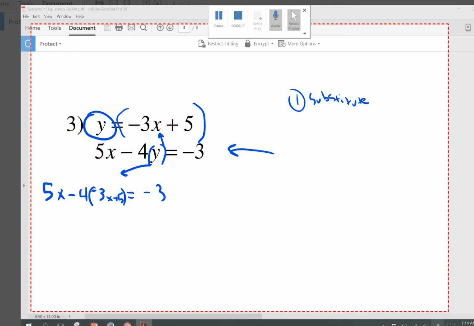So step 2, I think the next step is, since there's parentheses in that negative 4, let's distribute. Let's distribute that negative 4 to the negative 3 and to the 5. And as we do that, we'll end up getting positive 12x and negative 20. And then you're going to bring everything else down.